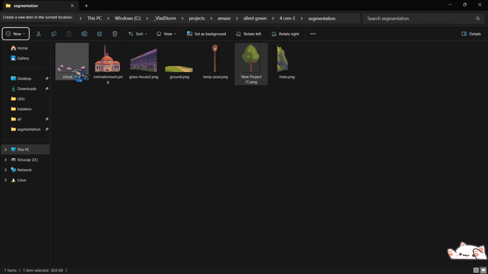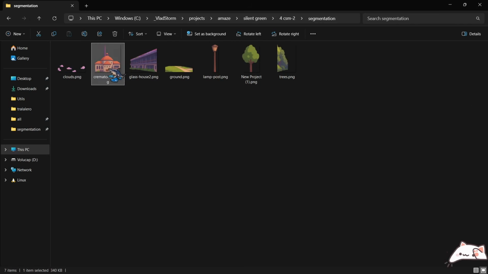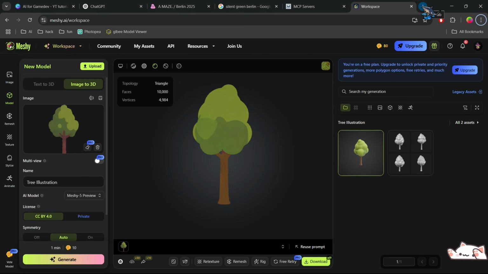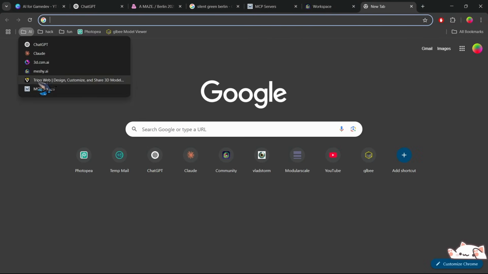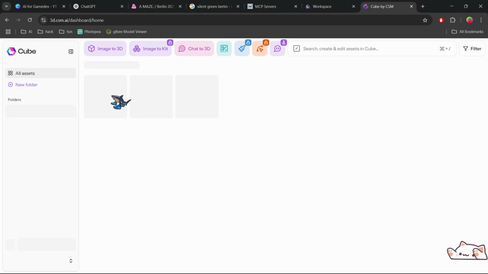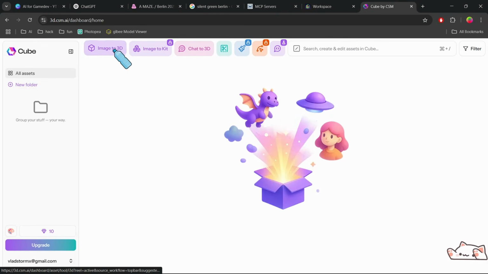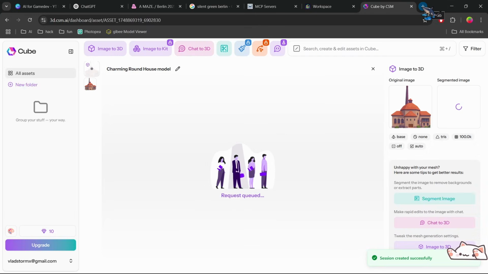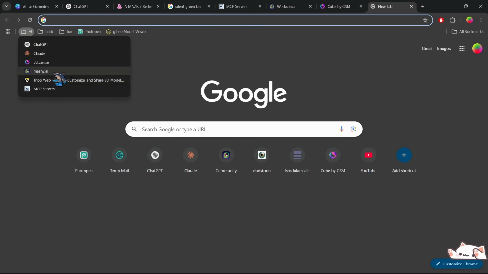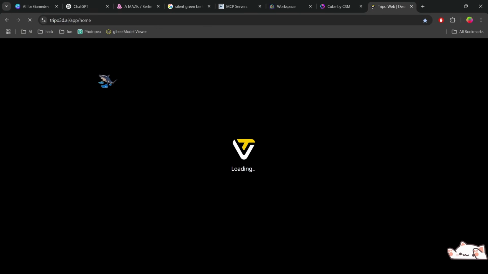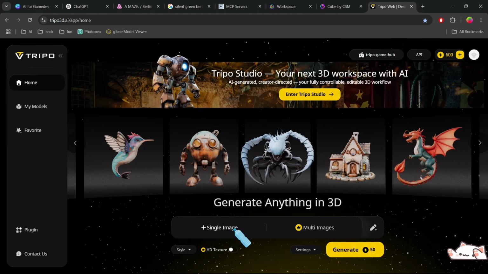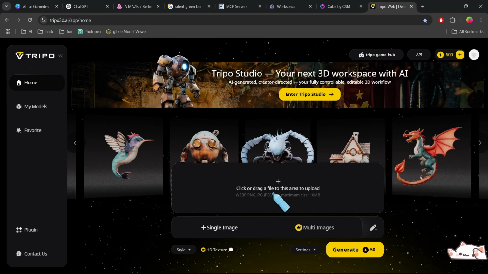So what I'm gonna do next is create 3D models from all these different images. I also tried other tools like CSM, which has an image to 3D option. There are other tools like, I think, Tripo, which is also an AI generative tool with an option to generate something from one single image.